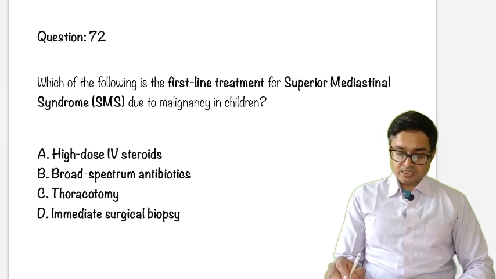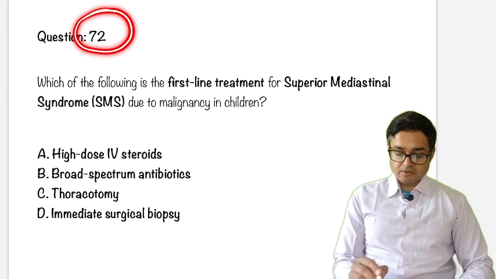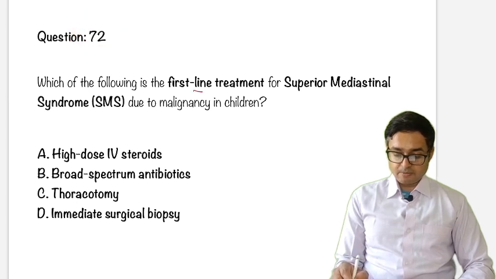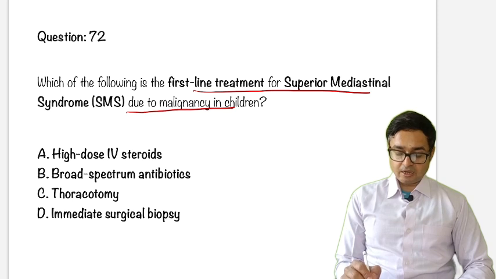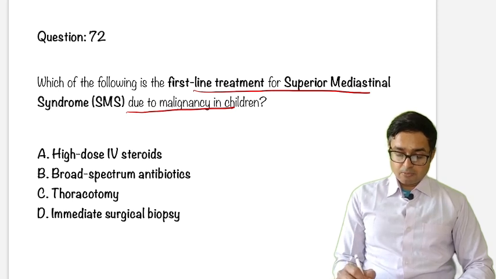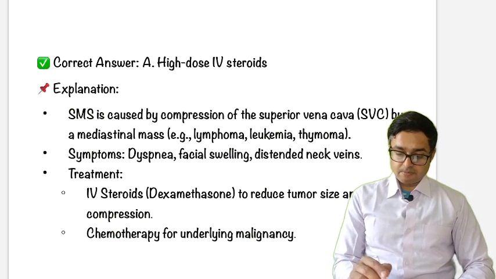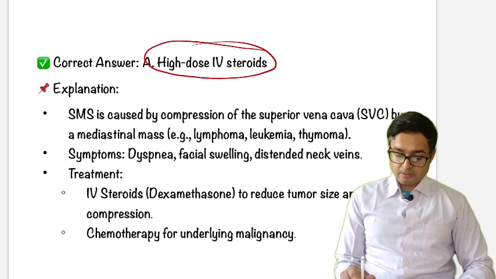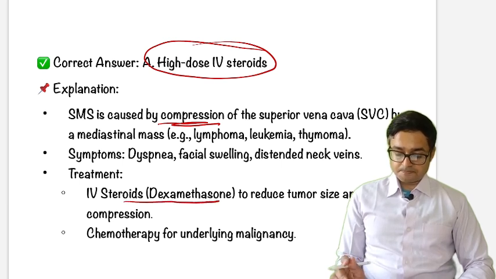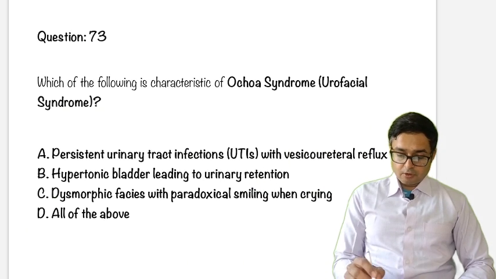Okay, question number 72. Which of the following is the first line treatment of superior mediastinal syndrome due to malignancy in children? High dose steroid, broad spectrum antibiotic, thoracotomy, or immediate surgical biopsy. The answer will be high dose IV steroid because it is caused by compression. Okay, and treatment will be IV steroids.